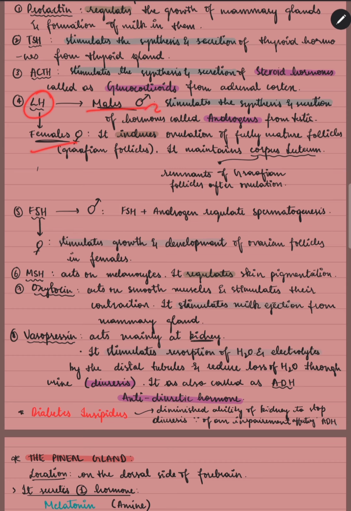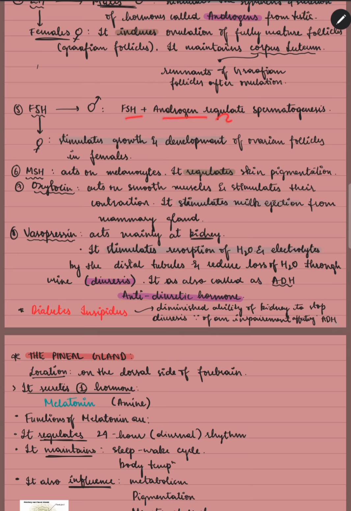LH is present in males and females. In males, it stimulates the synthesis and secretion of hormones called androgens from the testis, and in females, it induces ovulation of fully mature follicles, which are known as Graafian follicles, and it maintains the corpus luteum. Corpus luteum is the remnant of Graafian follicles after ovulation. FSH in males, FSH plus androgen, they regulate spermatogenesis. In females, it stimulates growth and development of ovarian follicles.